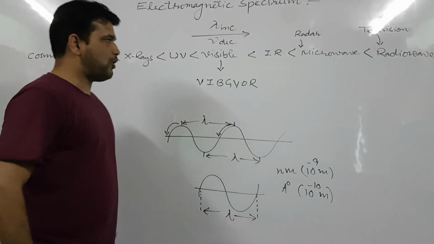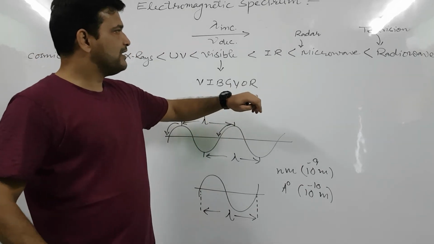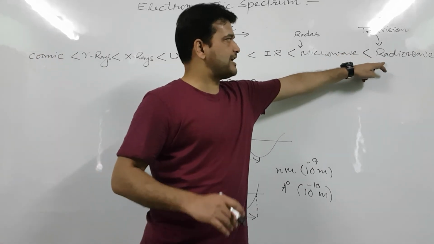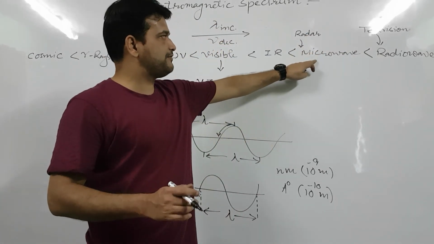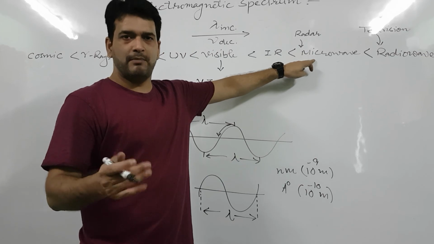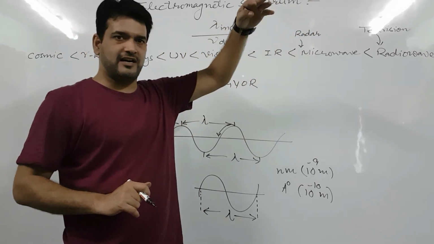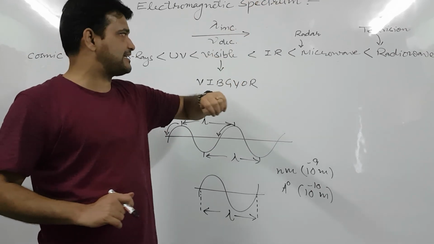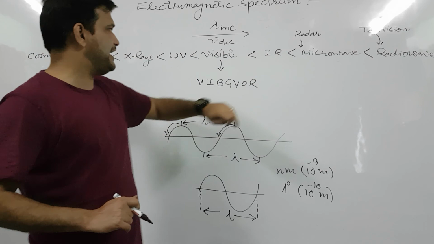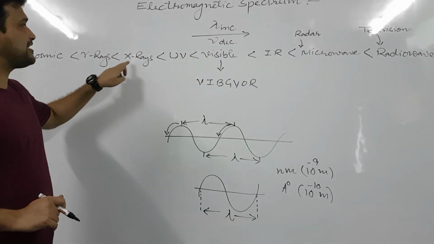And I think all the other waves you know already, like radio waves are used in radios and televisions, microwaves are also used in microwave oven, and radar waves in detecting the incoming of the planes or choppers, etc. Infrared rays, visible, ultraviolet rays, X-rays.